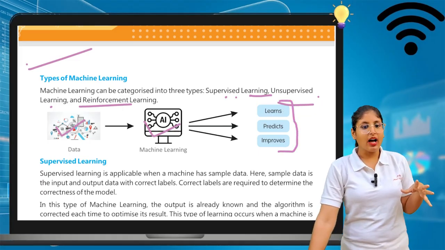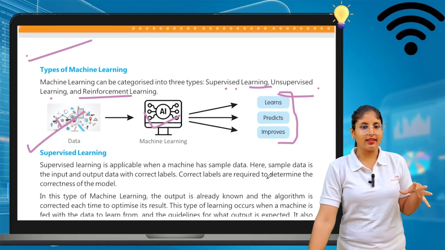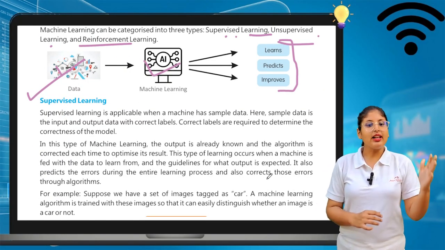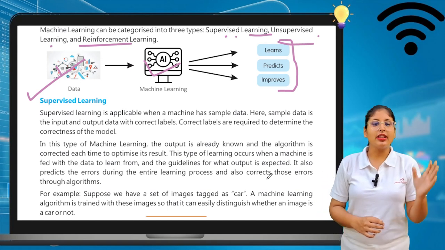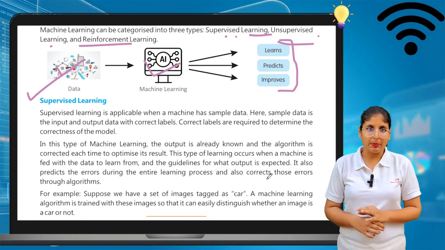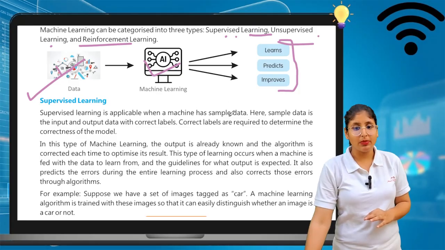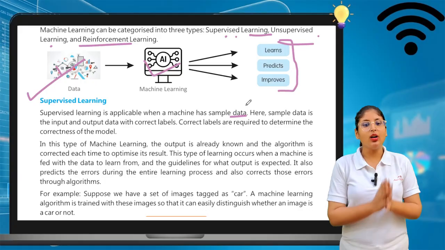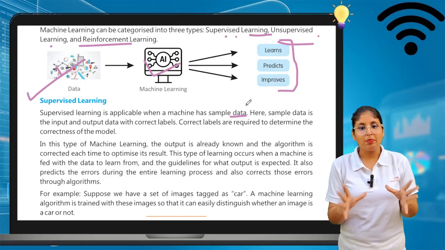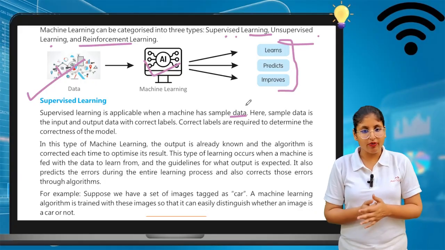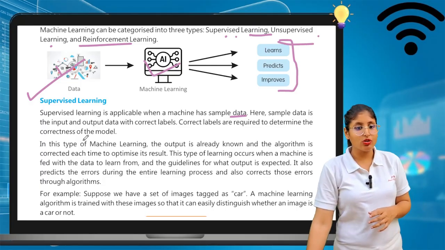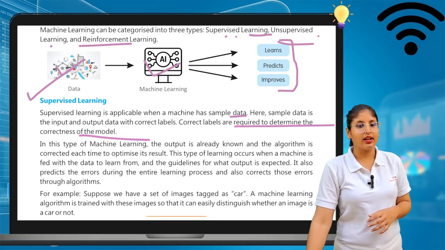Okay. Now we will see supervised learning. What is supervised learning? Supervised learning is possible when a machine has sample data. Here the sample data is the input and output data with correct labels. In the sample data, they have input and output. Correct labels are required to determine the correctness of the model. Of course, in this you need correct data.